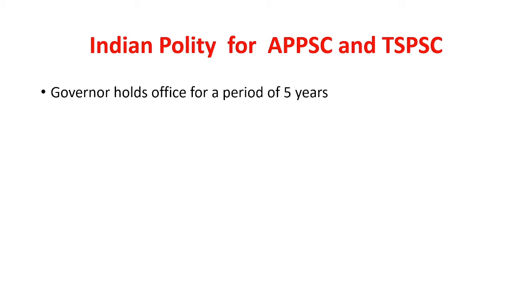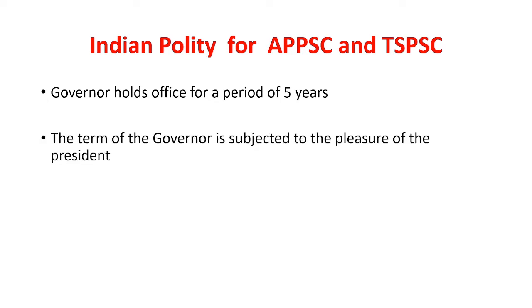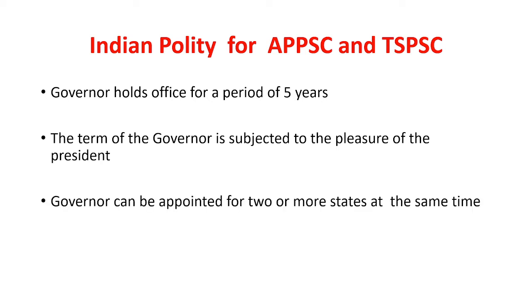We'll see more points regarding these options. The governor holds office for a period of 5 years. Remember, this 5 years period is very important. And the term of the governor is subject to the pleasure of the president. This is also very important. Next, the governor can be appointed for 2 or more states at the same time.